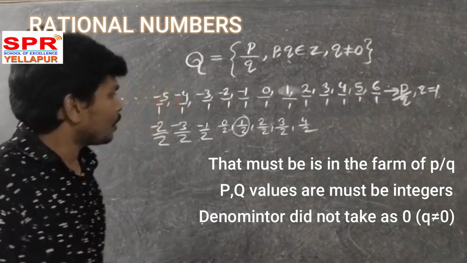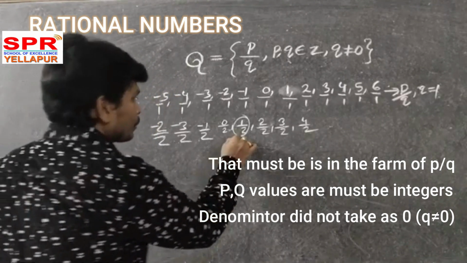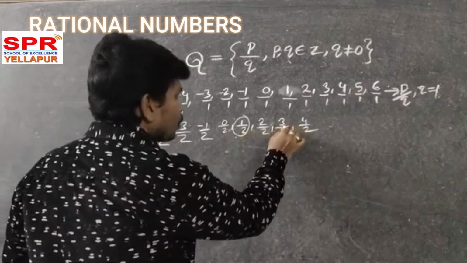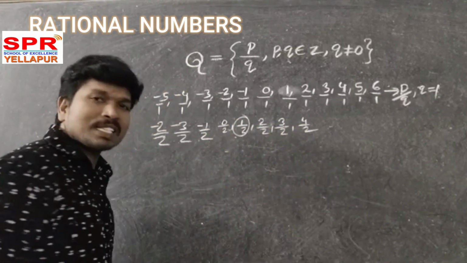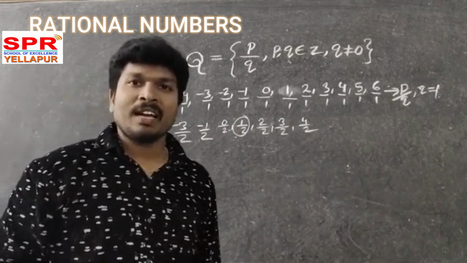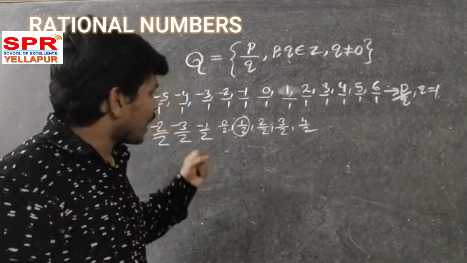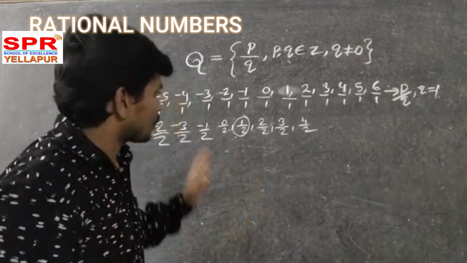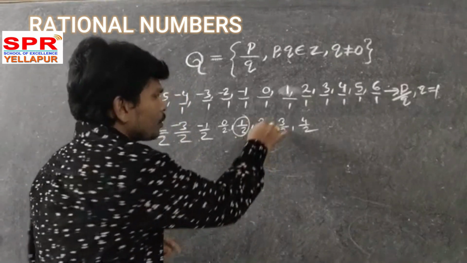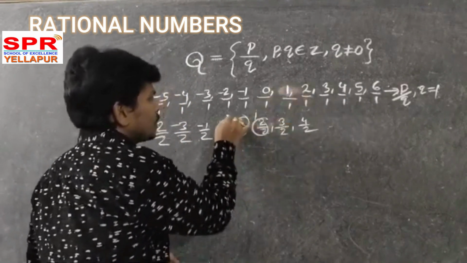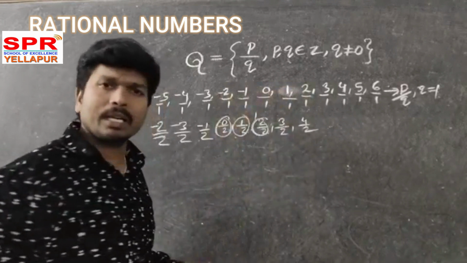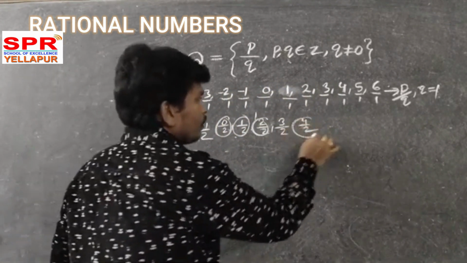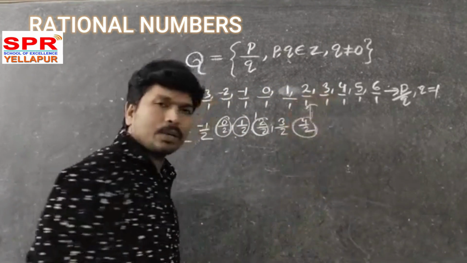So now you observe 1 by 2, 3 by 2. Have you seen these kinds of numbers? Some numbers you observe: 2 by 2 is 1, it is nothing but an integer. 0 by 2 is 0, that is nothing but an integer. 4 by 2 is 2, that is nothing but a 2.